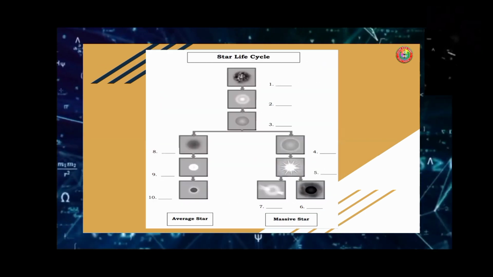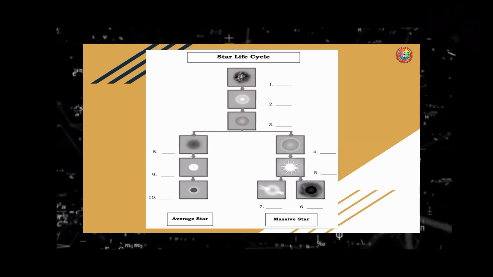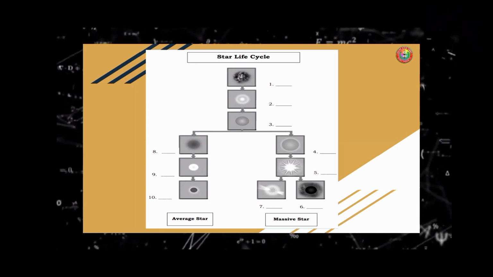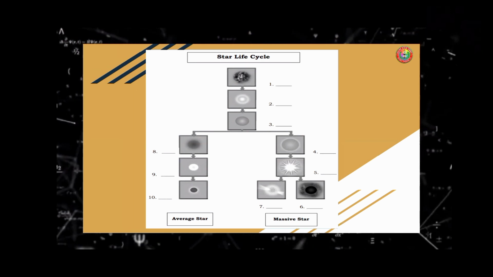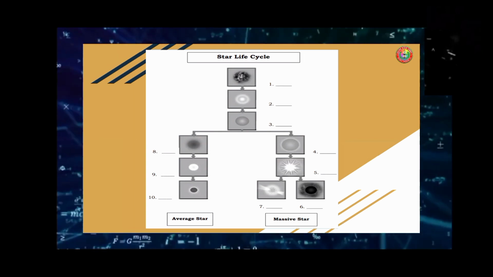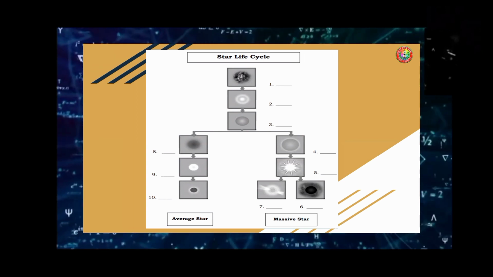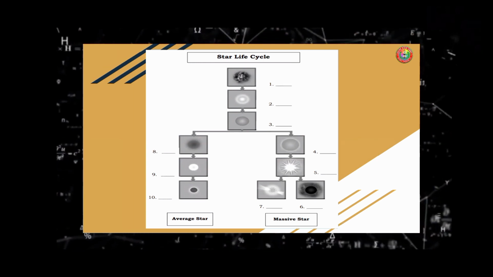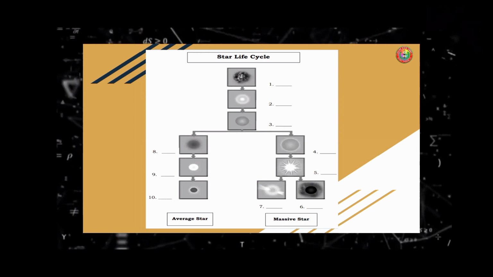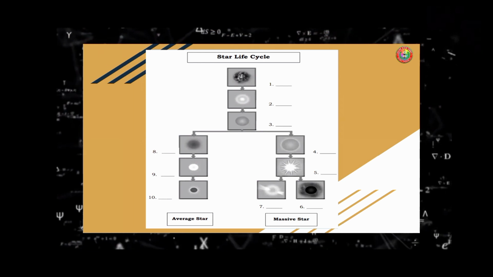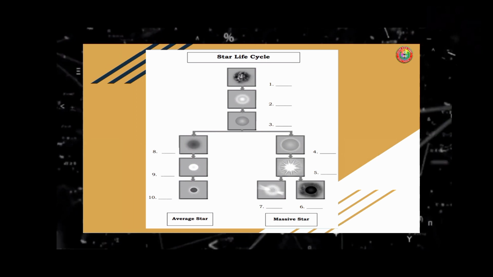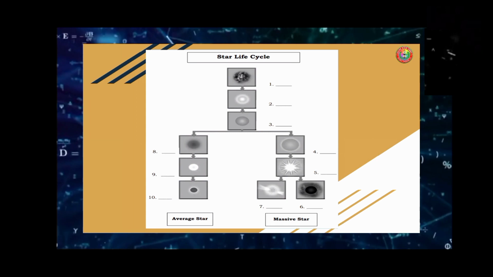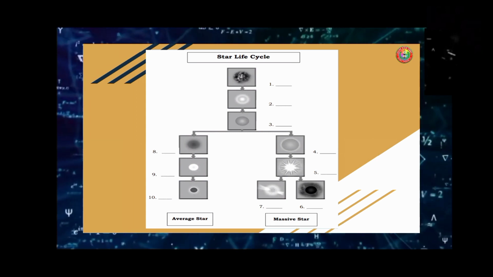All right, the answer for number one is nebula. Number two, protostar. Number three, main sequence star. Number four, red supergiant. Number five, supernova. Number six, we have black hole. And number seven, we have neutron star. Number eight, we have red giant. Number nine, we have white dwarf. And number 10, black dwarf.